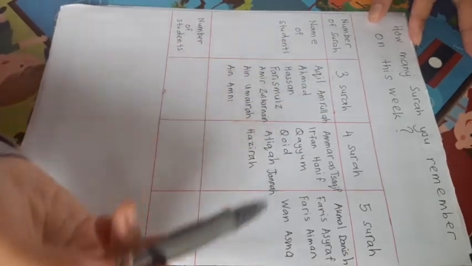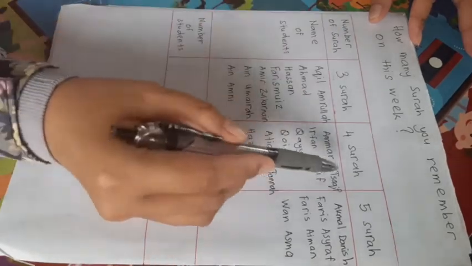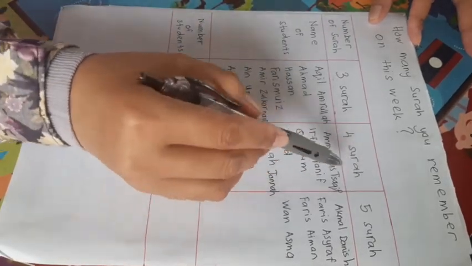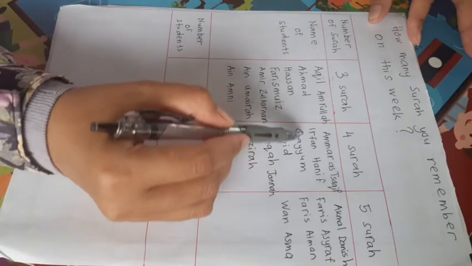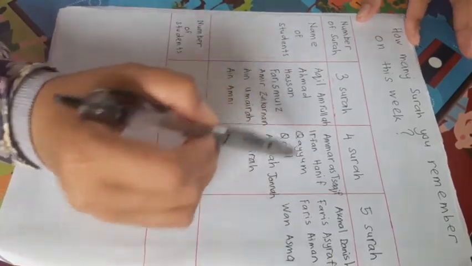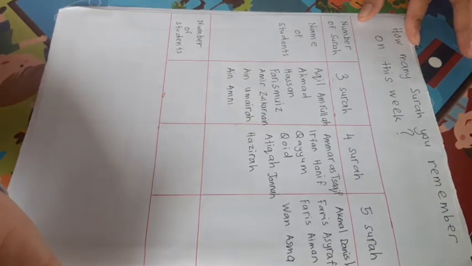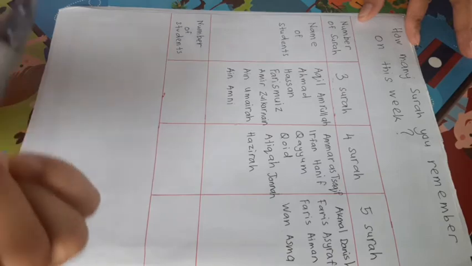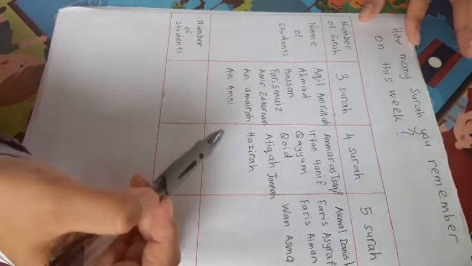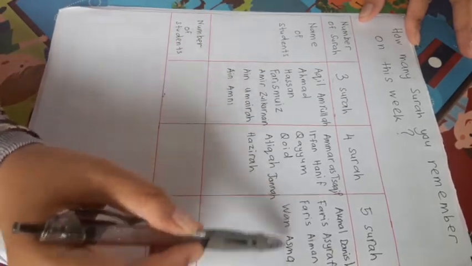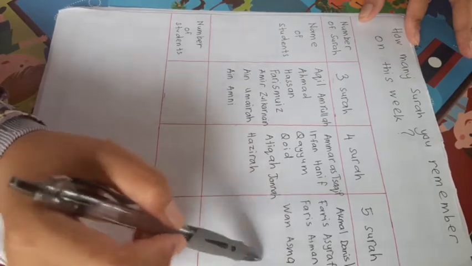Qayyum said 4 surah. So put Qayyum's name in this table, on this column. Let's say Wan Asma, 5 surah, Mu'allimah. So put the name of Wan Asma here.